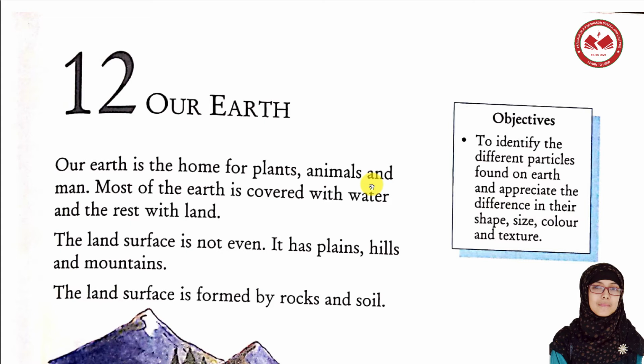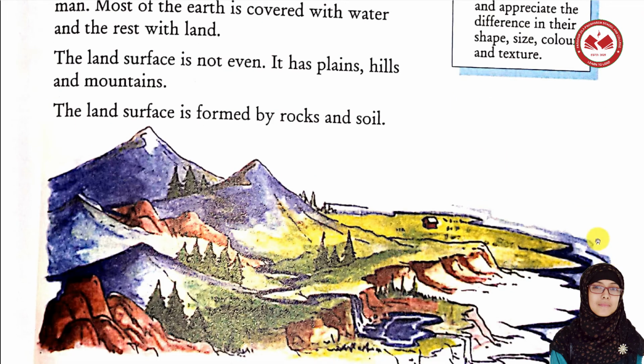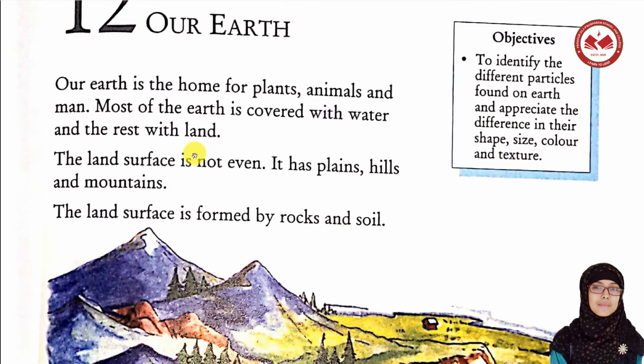Most of the Earth is covered with water and the rest with land. So this is a common topic. Most of the Earth is covered with water and the rest is with land. তাহলে আমরা কি জানলাম যে পৃথিবীর মূল অংশটি হচ্ছে পানি এবং বাকি অংশটুক হচ্ছে মাটি দ্বারা আবৃত, ঠিক আছে?